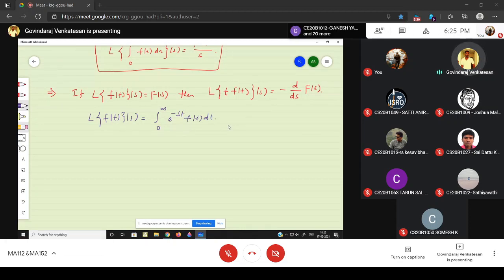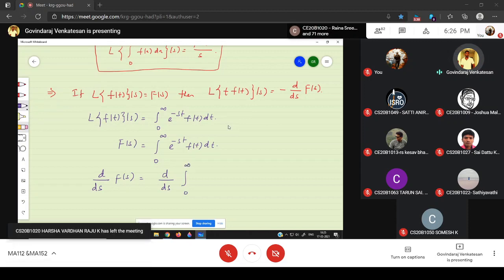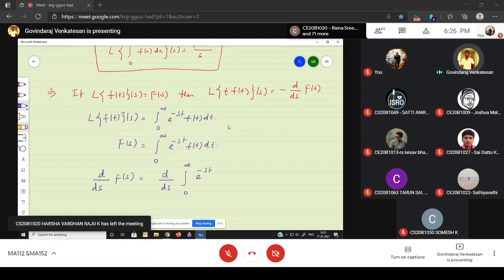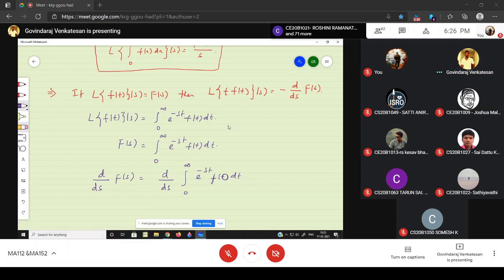That means capital F of s is the integral from 0 to infinity of e power minus st into f of t dt. Both sides I differentiate with respect to s: d by ds of capital F of s is d by ds of the integral from 0 to infinity of e power minus st into f of t dt.